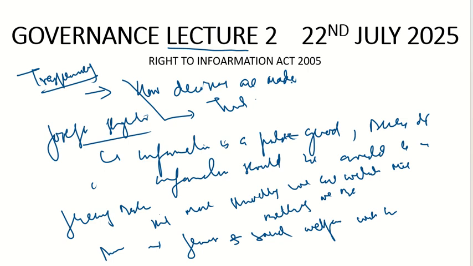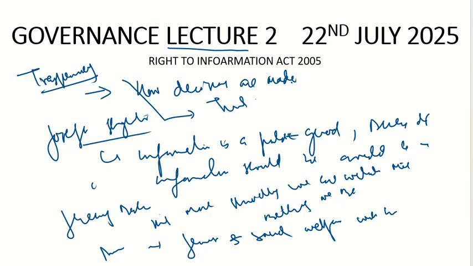For example, there is a state which has seen some natural disaster, and because of that natural disaster, there was a loss of habitat for the people. People were forced to move out of their land, and they lost their property, they lost everything there.